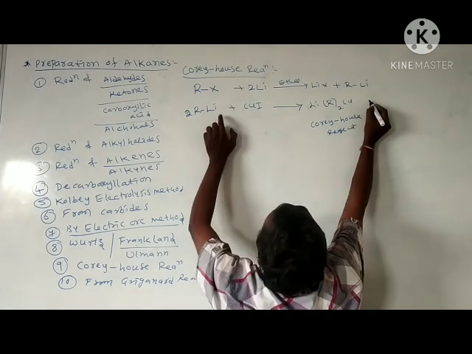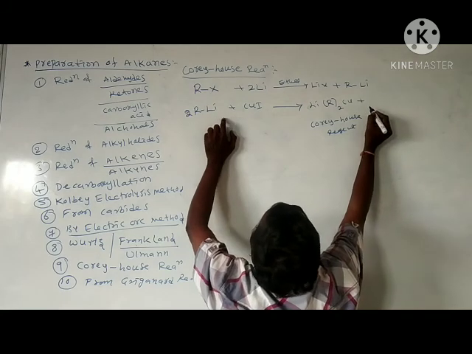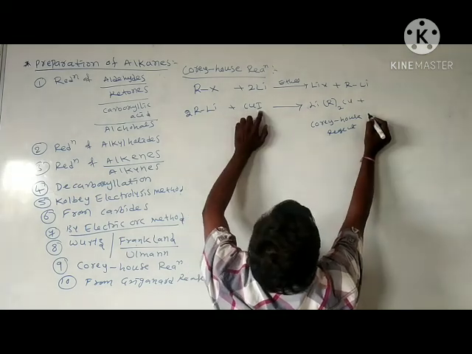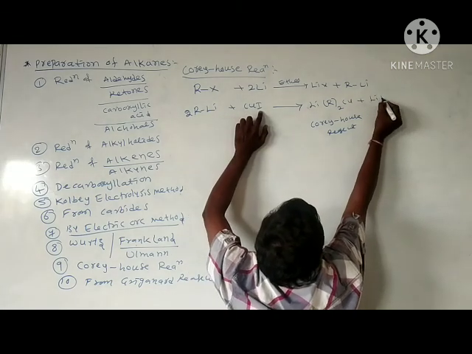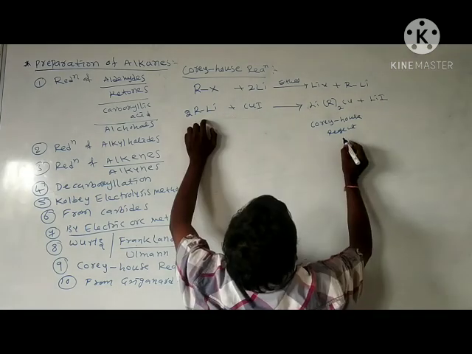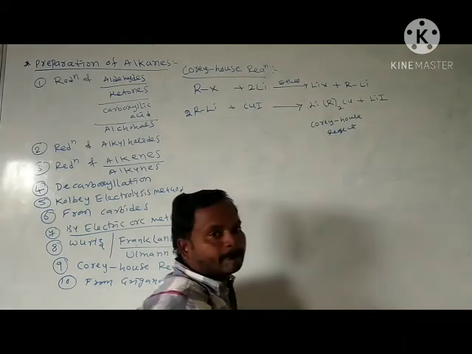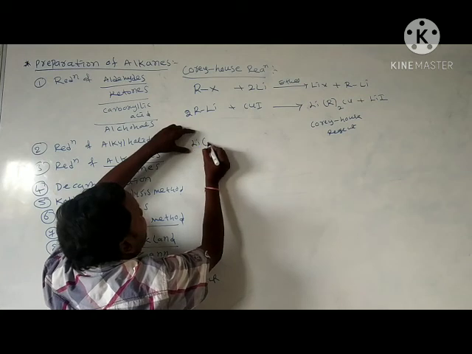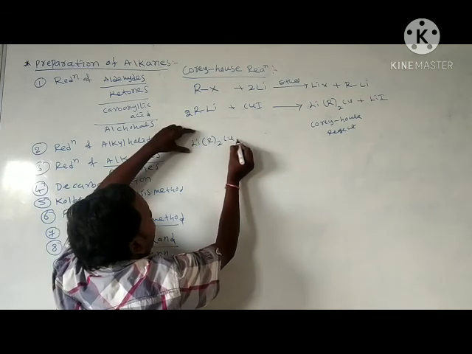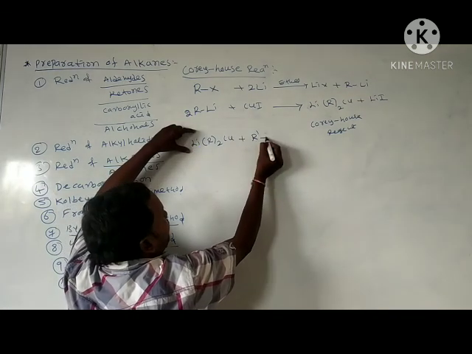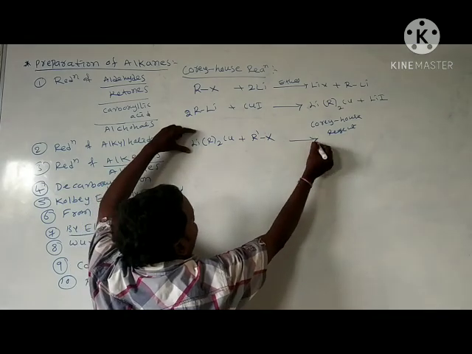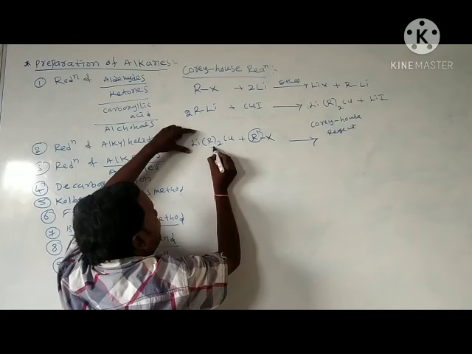What do we have remaining here? Lithium is there, iodine is there. Lithium iodide was formed. This Corey-House reagent reacts with any alkyl halide R'X. One of the R reacts with this R'.